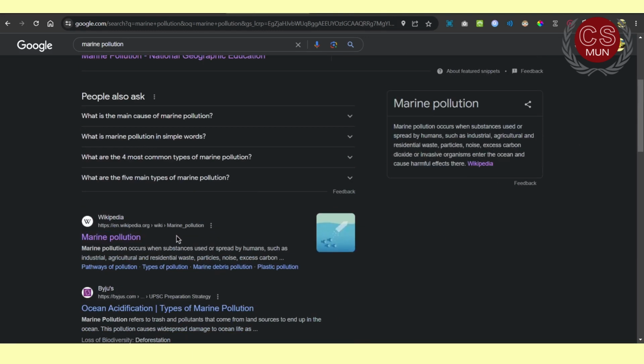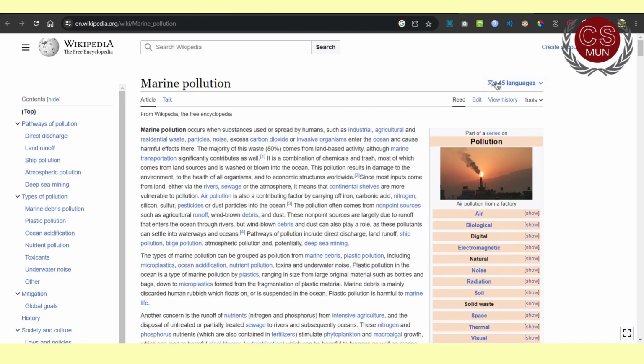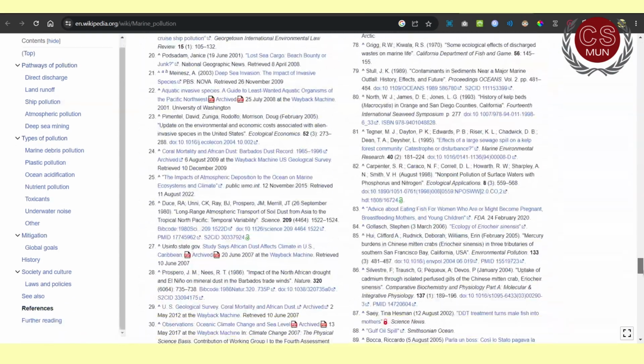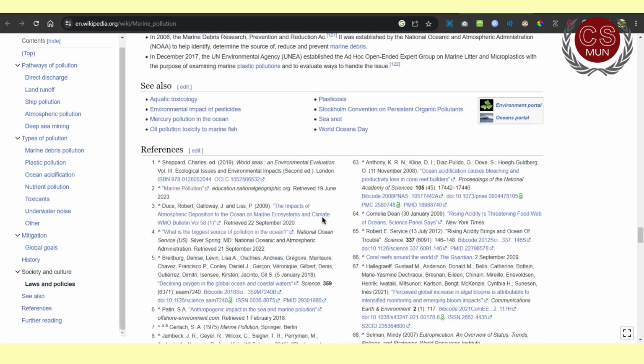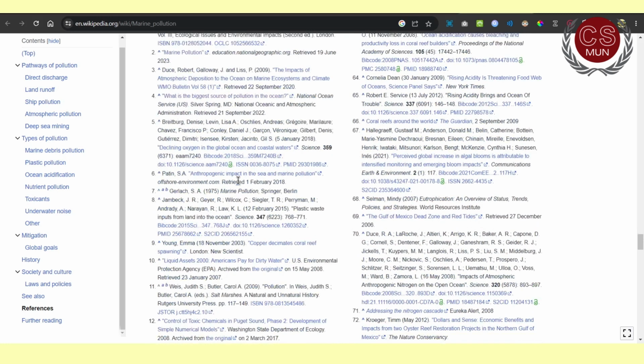And notice how Wikipedia also comes up. Well, there are a lot of mixed opinions on whether to use Wikipedia or not. While it depends on you, one thing you can definitely do is scroll all the way to the bottom of a Wikipedia page and find the references from which they wrote the page.